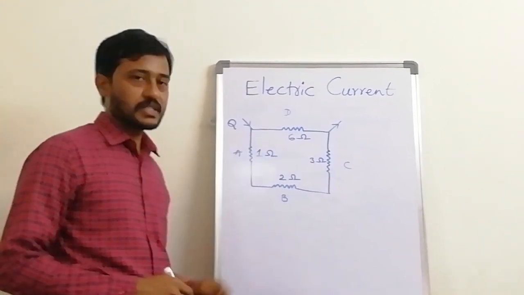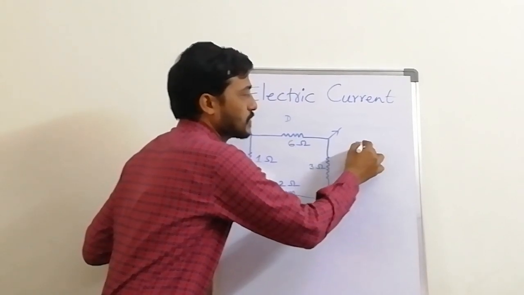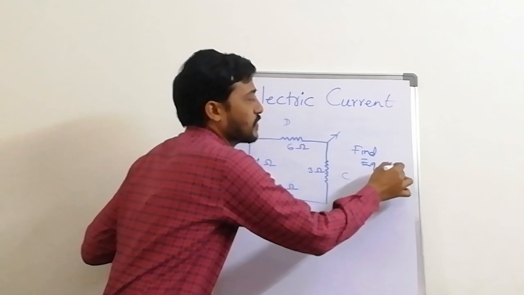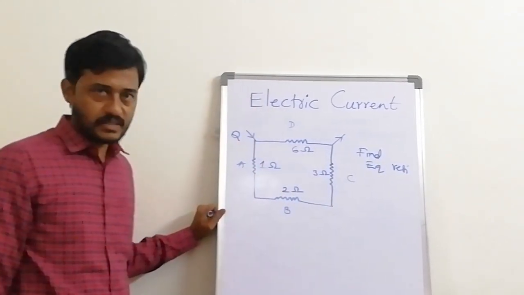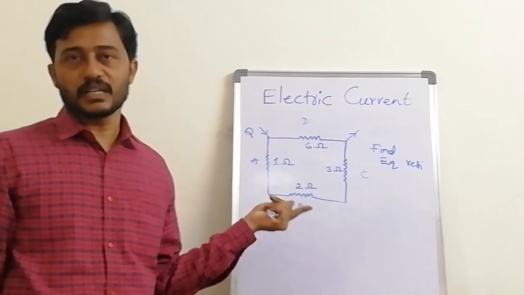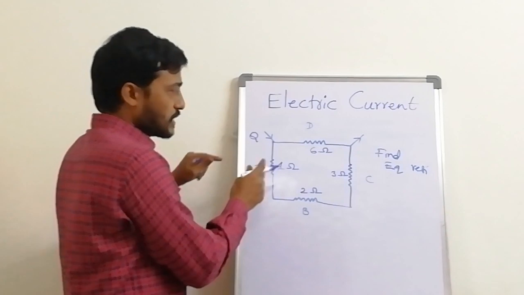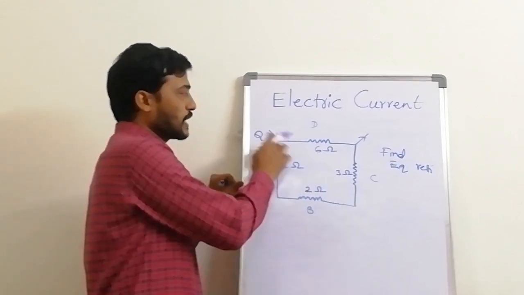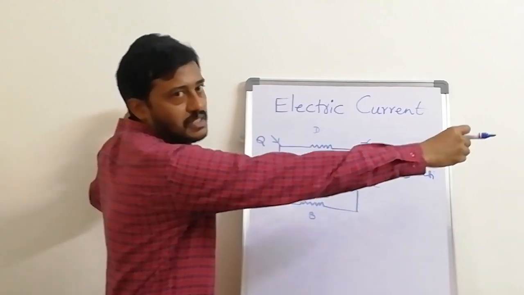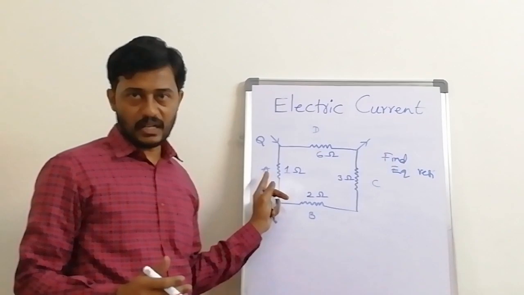So here a question is given asking to find the equivalent resistance. By looking at this, you can't say whether it is in series or in parallel. So here there is a wire. In these situations, what you have to do is cut at any one place, and you can stretch the circuit, then you will get whether they are in series or in parallel.